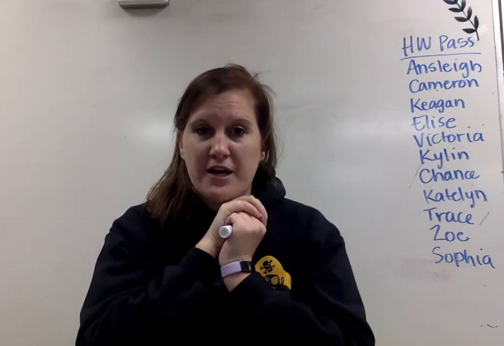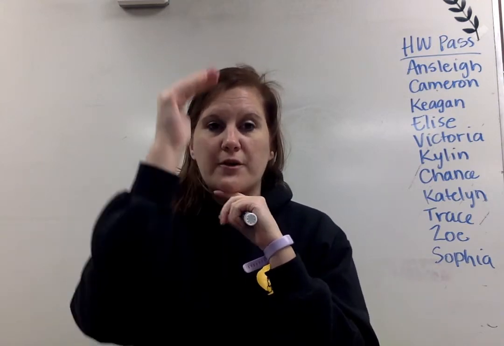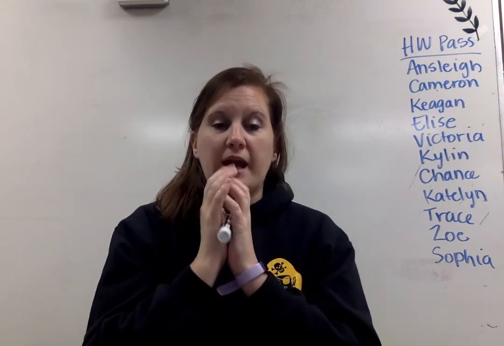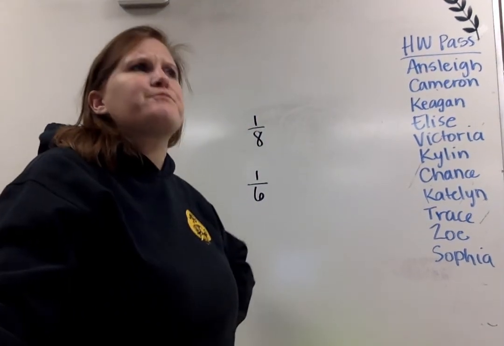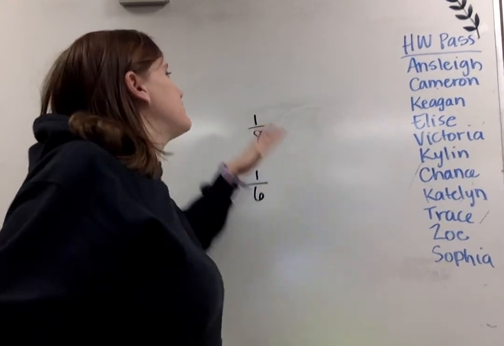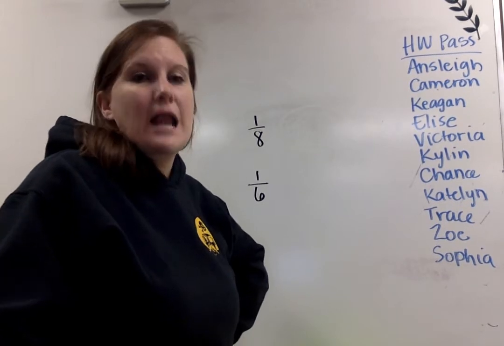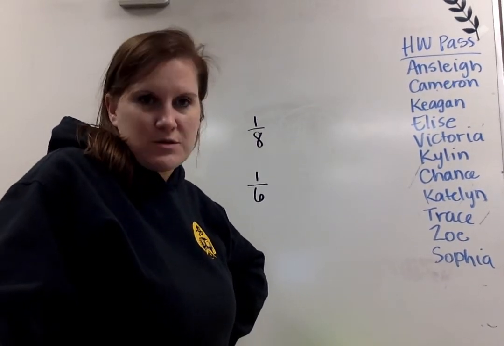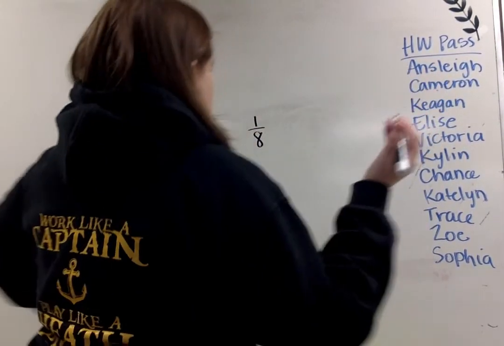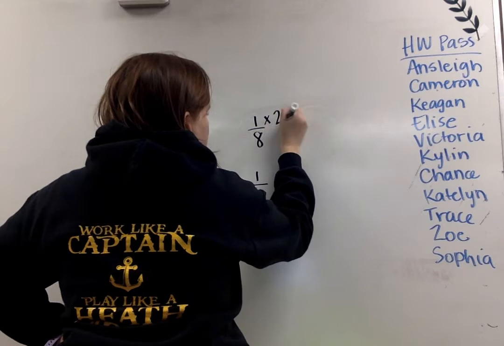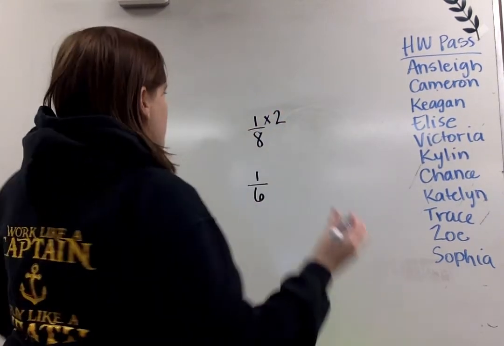So with equivalent fractions, if we're doing the same to the numerator and the denominator, the top number and the bottom number, we're using multiplication. So for 1/8, to be equivalent, we have to multiply the numerator and the denominator by the exact same number. 1 doesn't count. You can't do times 1 because it would just be 1/8. So I like to just pick 2 to begin with. I'm going to multiply the numerator times 2. If I do it to the numerator, I must do it to the denominator.